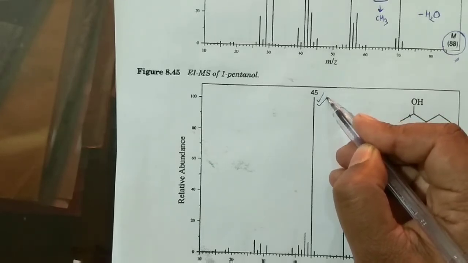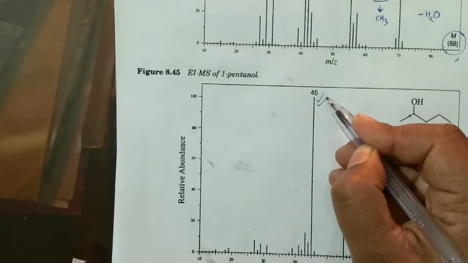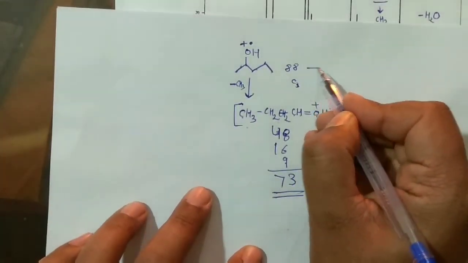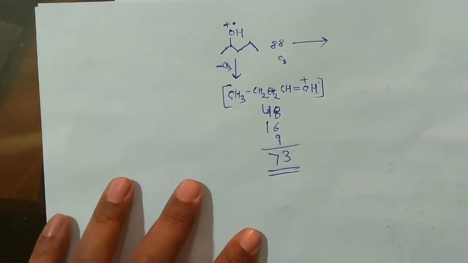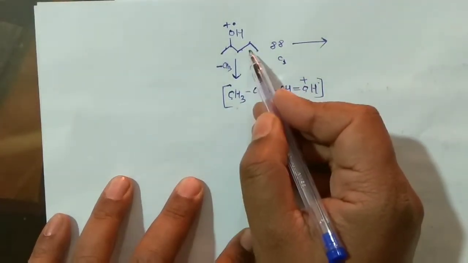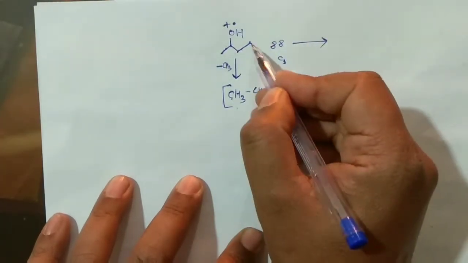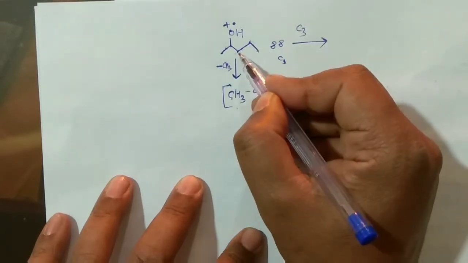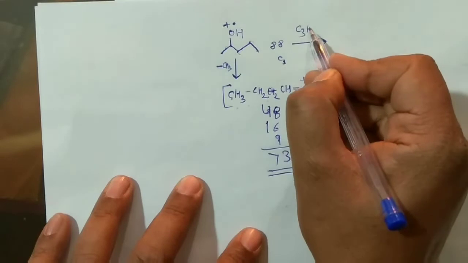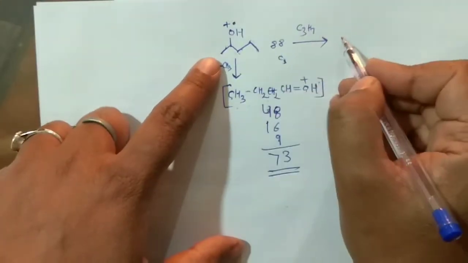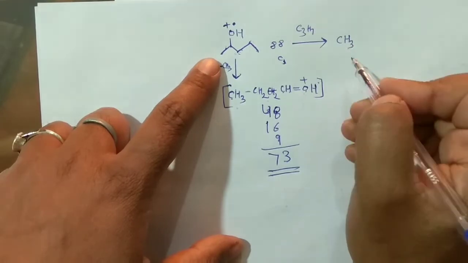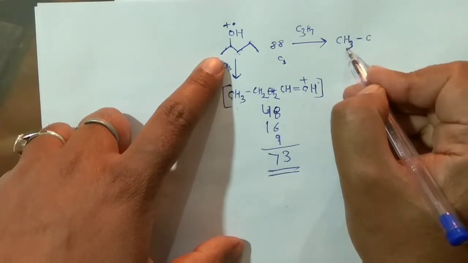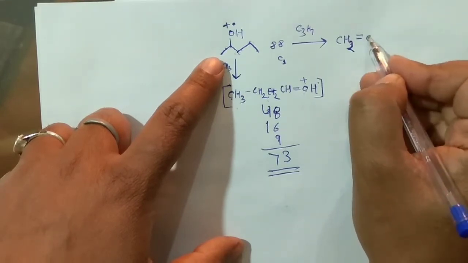Now how can we explain this 45? This is again quite easy. What I told you, another fragmentation mode. What could be the other fragmentation mode, right? That means the largest alkyl group will be removed preferentially, right? So you can remove from here 1 2 3, that means C3, 3 to 5, and from here actually C3H7 you can remove. So what are you left with? You are left with this CH3 here, fine, and then you have your CH, sorry, not CH3, double bond OH kind of thing, right?